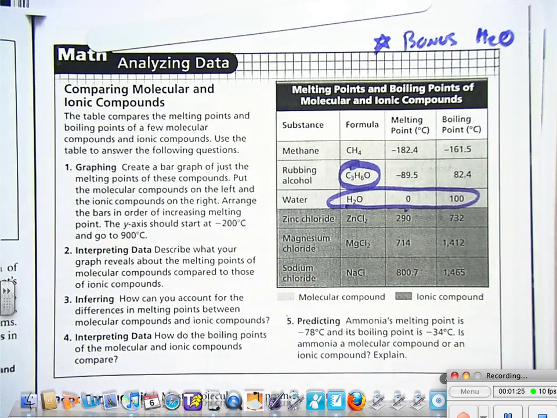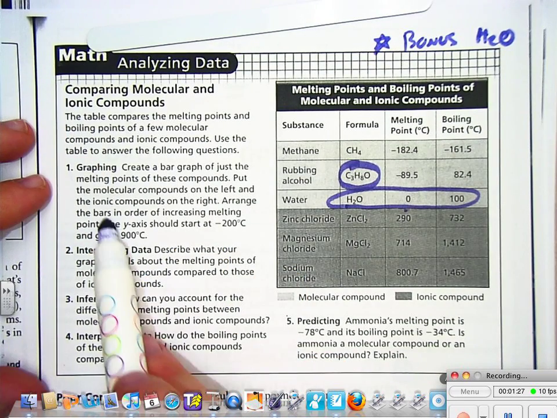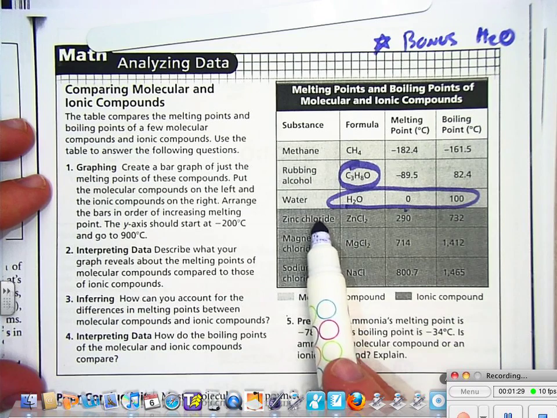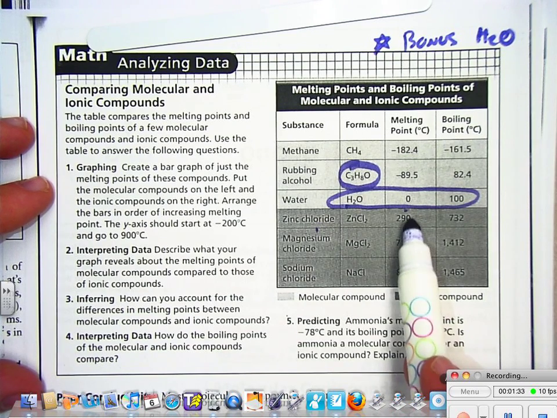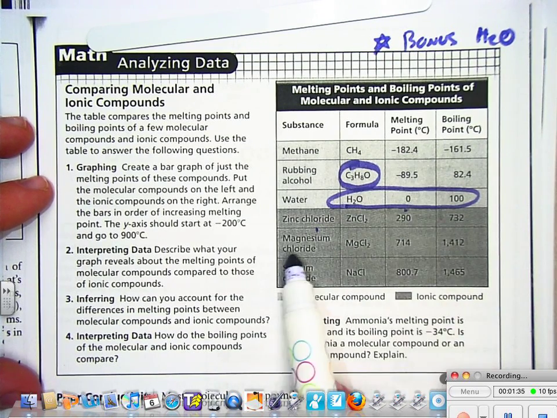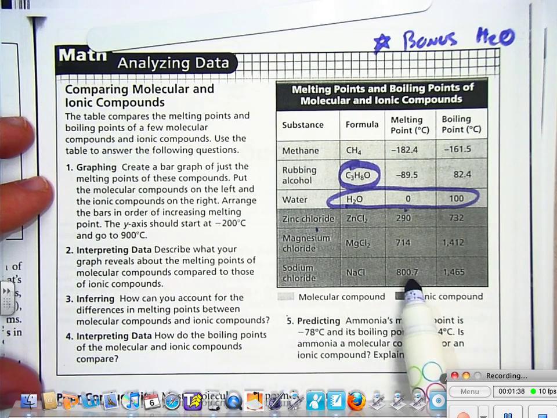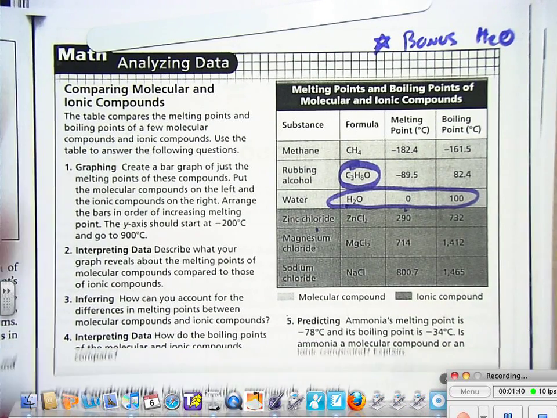Okay, here's zinc chloride. This is an ionic compound. Whoa, its melting point is huge compared to the molecular compounds. Magnesium chloride and sodium chloride, just off the chart. All right, let's keep reading.